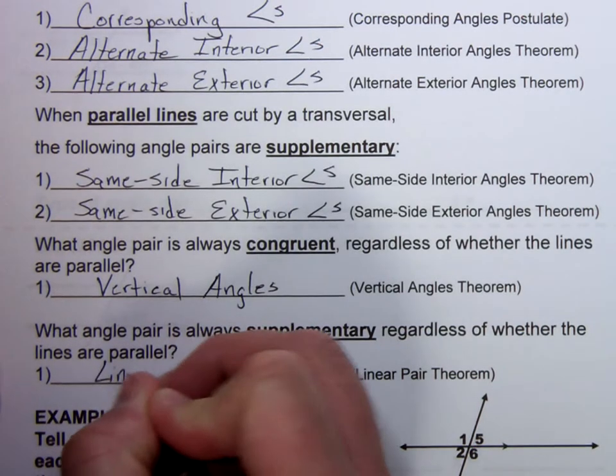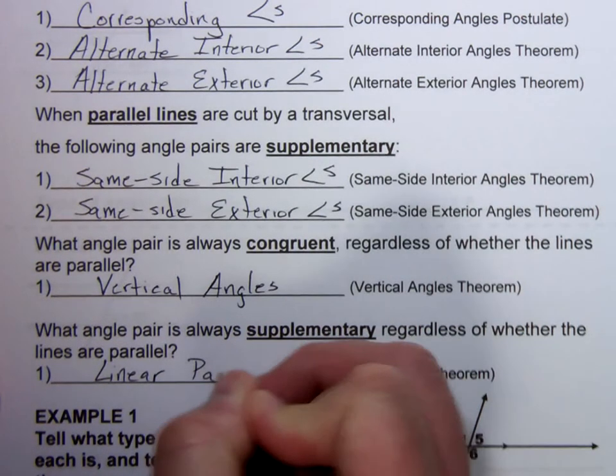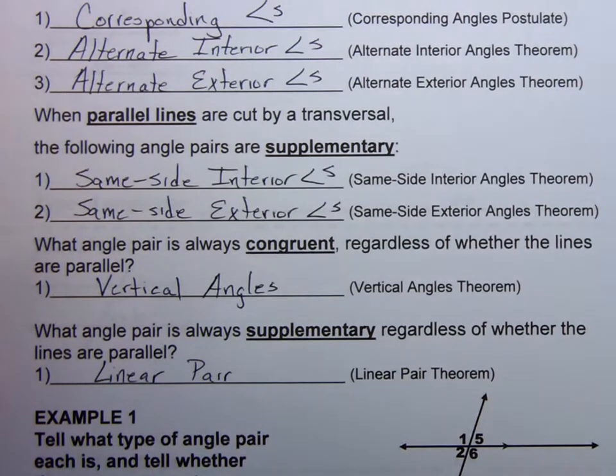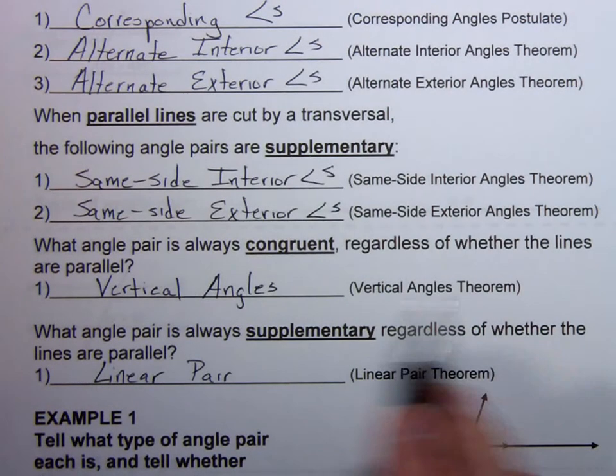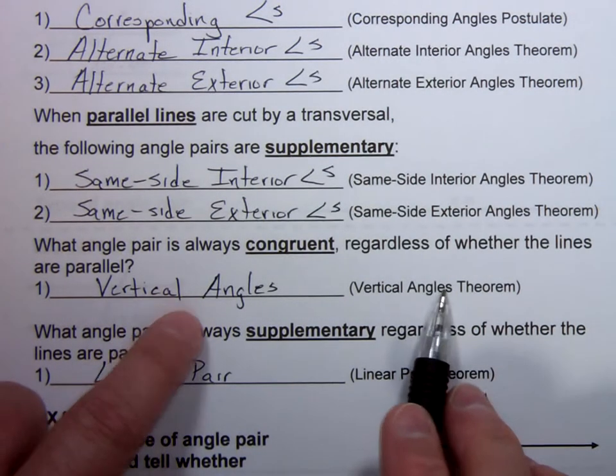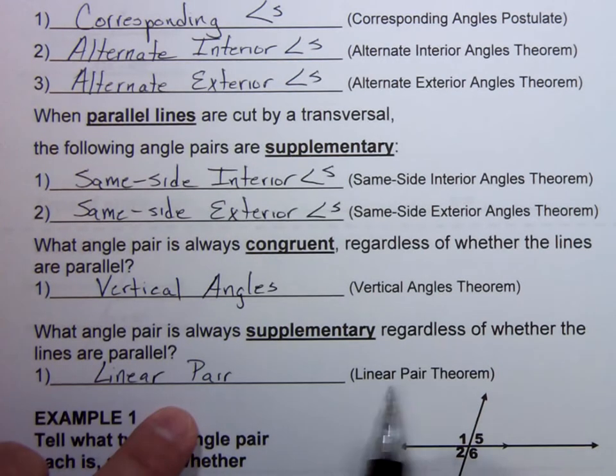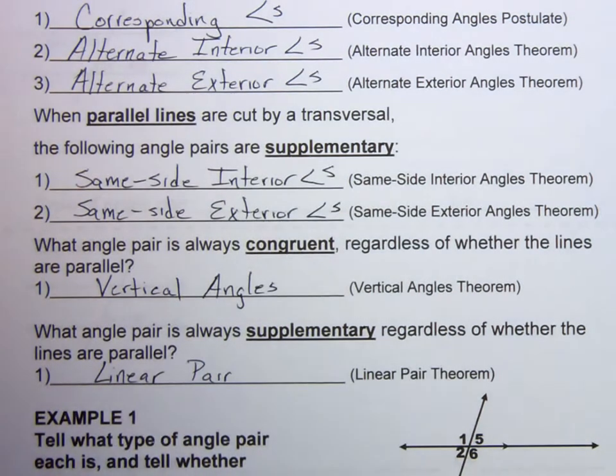Linear pairs. And again, linear pairs happen at the same intersection, and so they're always supplementary, and it doesn't really matter if the lines are parallel or not. And again, vertical angles theorem is the one that tells you that vertical angles are always congruent. Linear pair theorem is the one that tells you that the two angles in a linear pair are always supplementary.